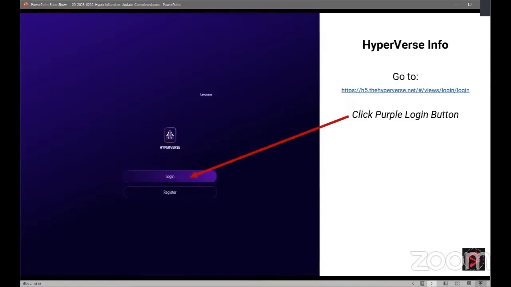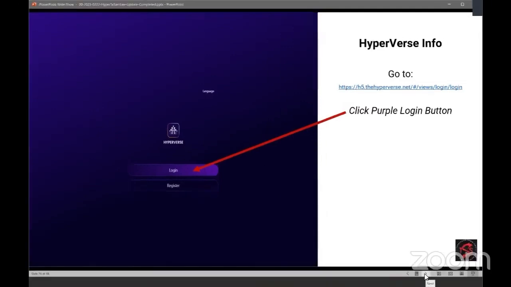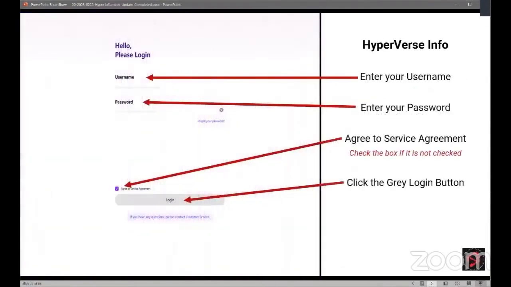So the first part is how do you get your Hyperverse screenshots, the deposits and withdrawals. So for Hyperverse, what you want to do is go to h5.thehyperverse.net, and follow the hash, the views, login, and then you're going to be landing onto this page. You want to click on the purple login button. It's going to take you here, and you're going to enter your username, enter your password. You're going to check that little box down there, or if it's already checked, you don't have to worry about it. Agree to the service agreement, and then you're going to click the gray login button.